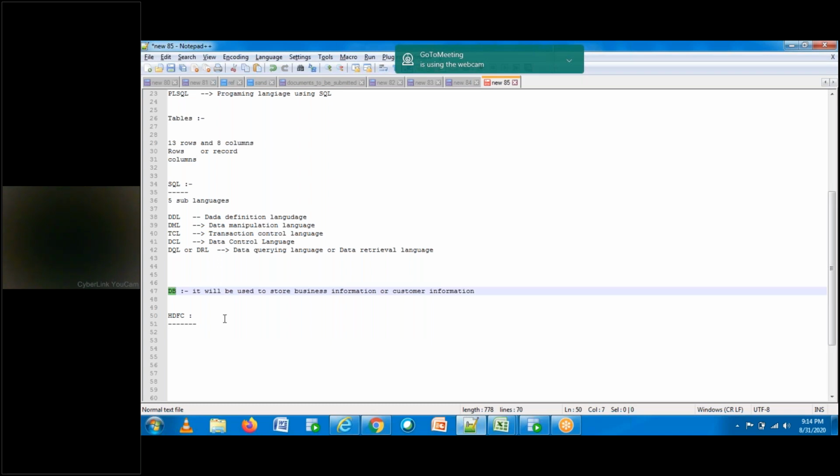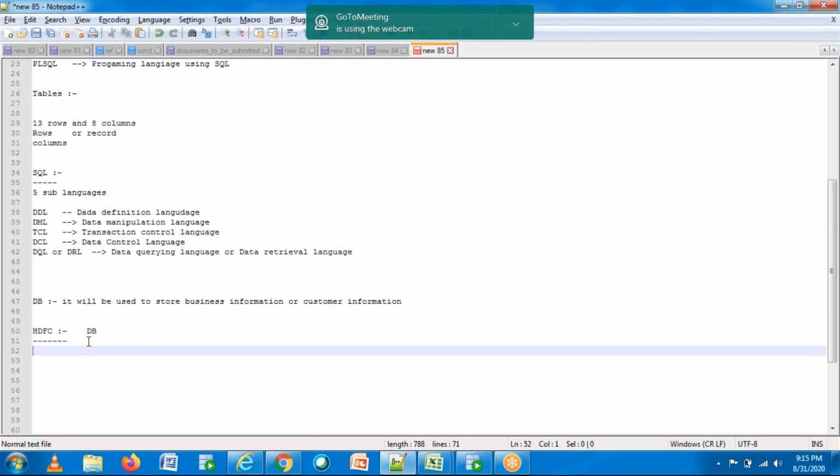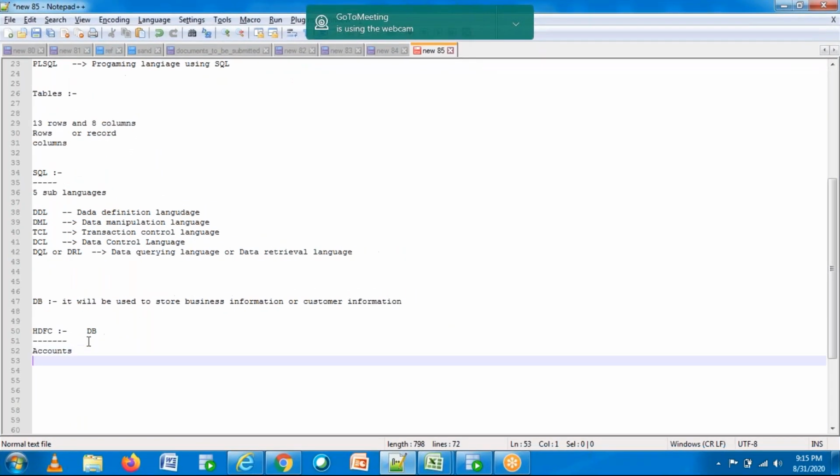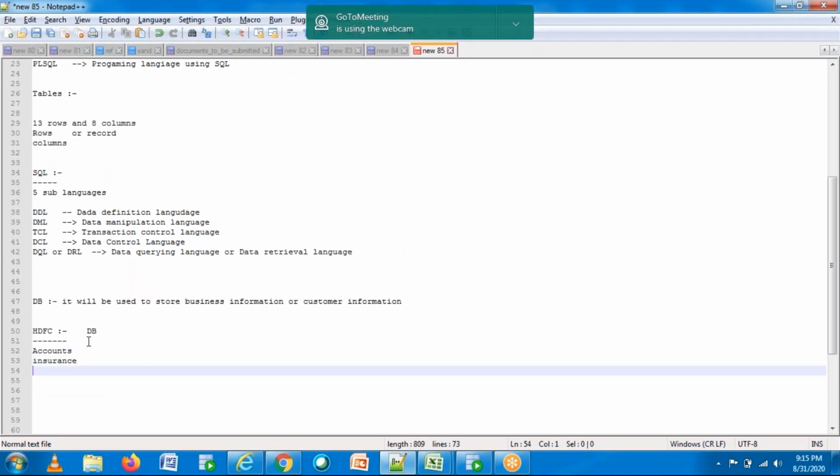So let's say HDFC is maintaining a database. Depending upon the different services that the bank is providing, they need to maintain different users. I'll come to that, but let's take the bank. They're maintaining accounts information, and they're doing insurance also.